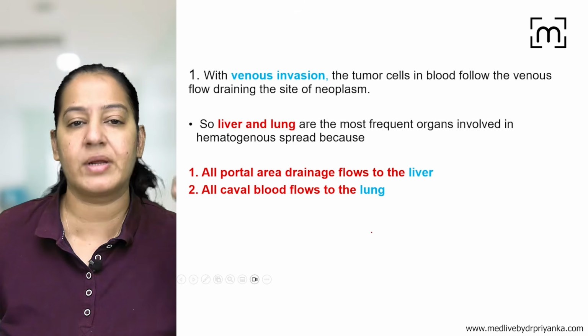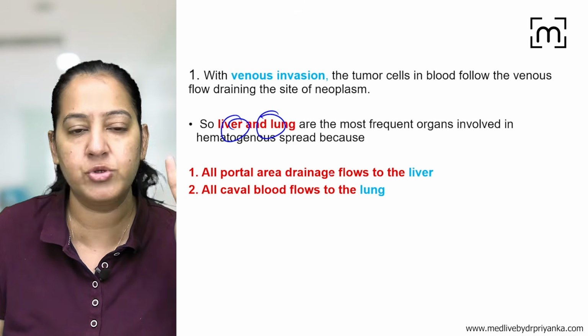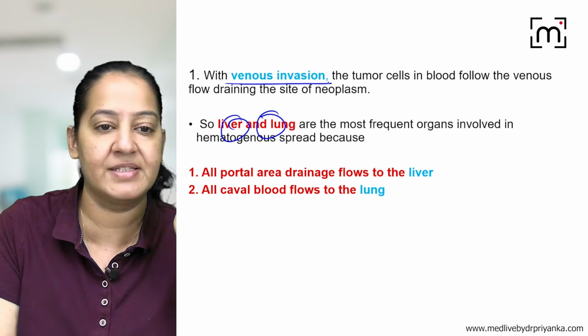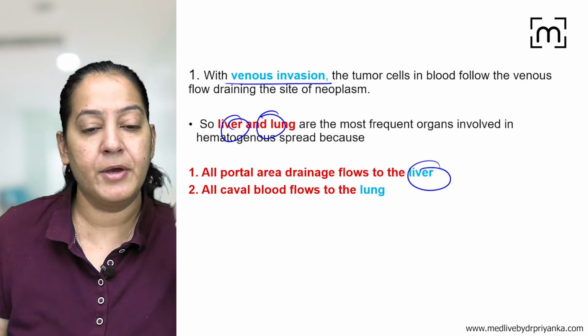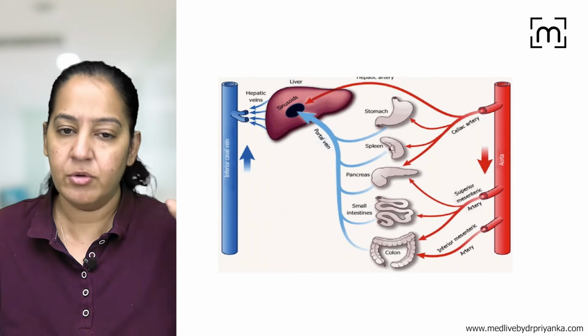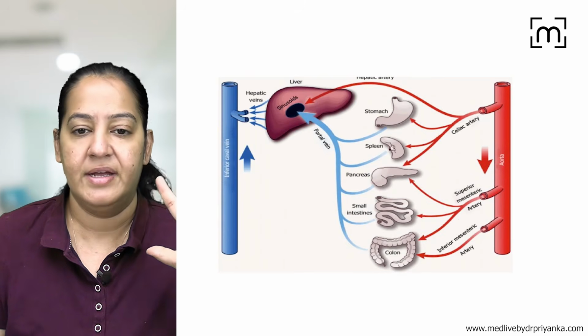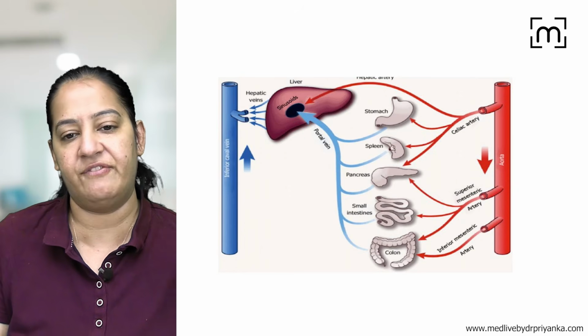The second thing, which organs are involved? Most commonly liver followed by lung. These are the two most common organs involved because of the venous invasion in hematogenous spread. Why is liver most commonly involved? Because of the portal drainage. What do you mean by portal drainage? You know, the blood of the complete GIT drains into the portal vein, and via the portal vein it drains into the inferior vena cava.